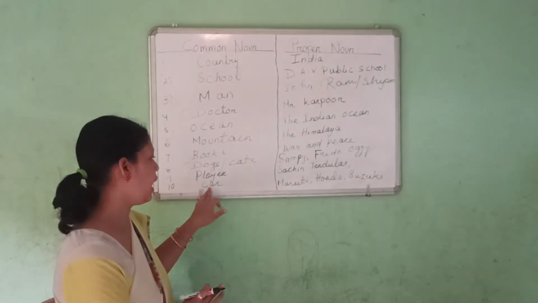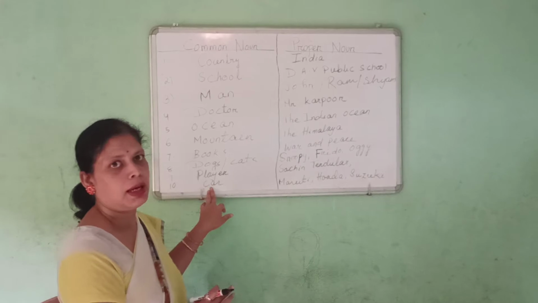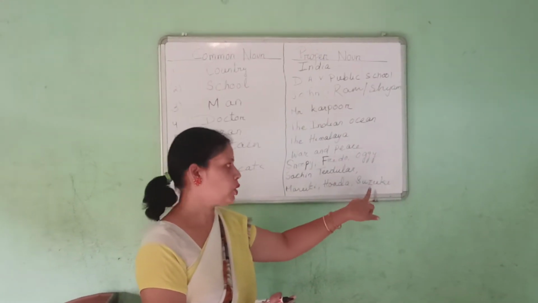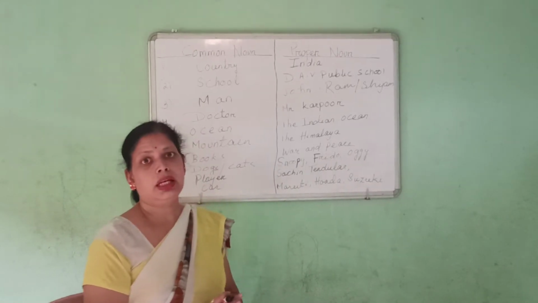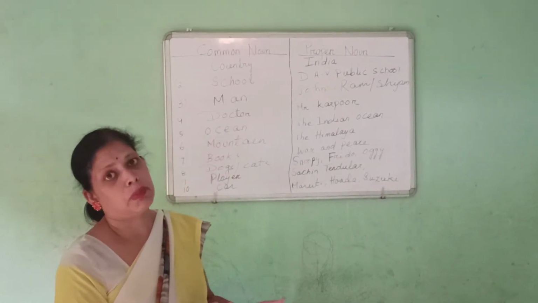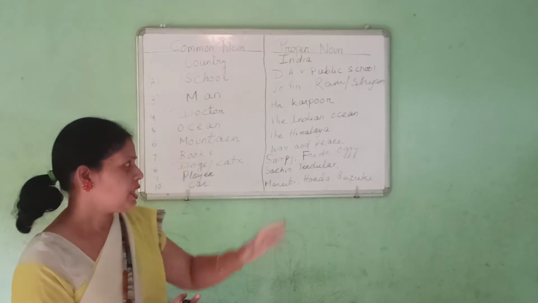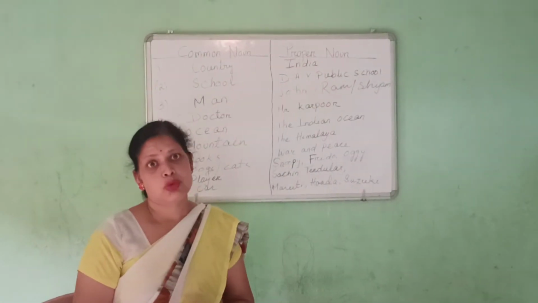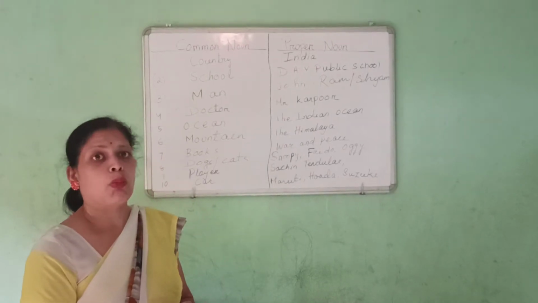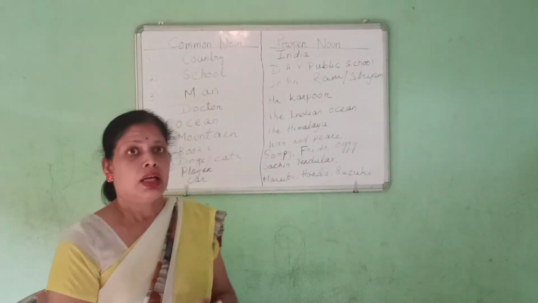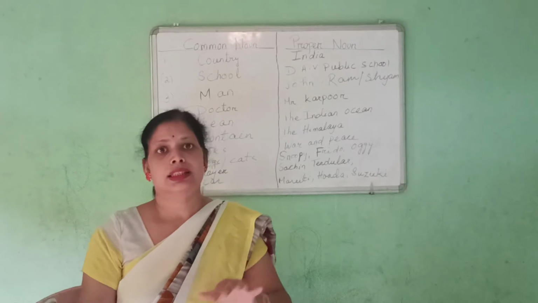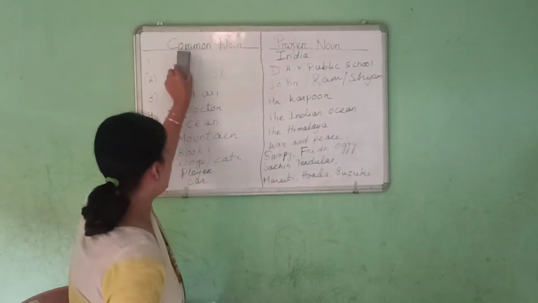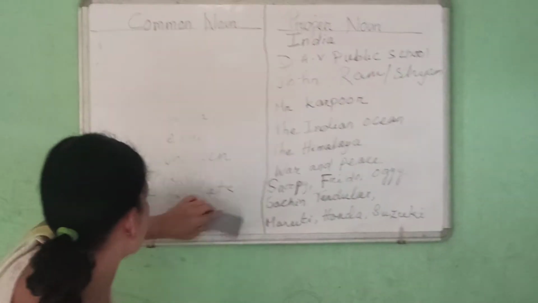Like that, car. Car is a common noun. But when you are talking about Maruti car, Honda or Suzuki, or many company names, that comes under proper noun. So this is the general rule of proper noun and common noun. But sometimes we get confused about whether it is a common noun or a proper noun. Sometimes it is quite confusing, so let's study this confusion.